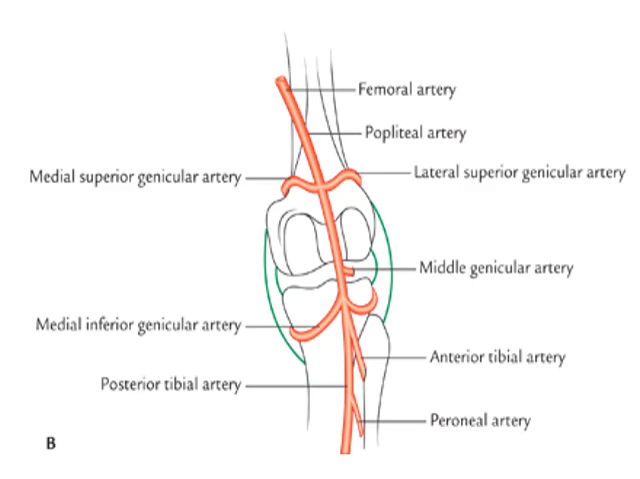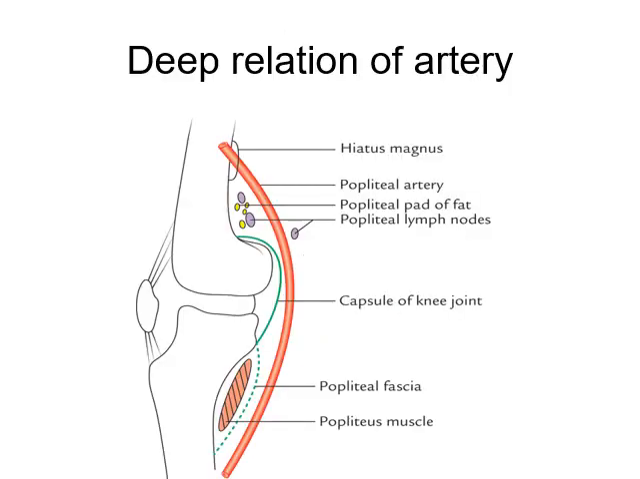These two are the terminal branches. The anterior tibial artery runs in the anterior half of the leg, and the posterior tibial artery runs in the posterior half of the leg. Here it divides into the peroneal artery also, which supplies the lateral compartment of the leg. Now the deep relations of this artery: deep to the popliteal artery there is the popliteal pad of fat, popliteal lymph node, capsule of the knee joint, popliteal fascia, and popliteus muscle. So these structures are deep to the popliteal artery.